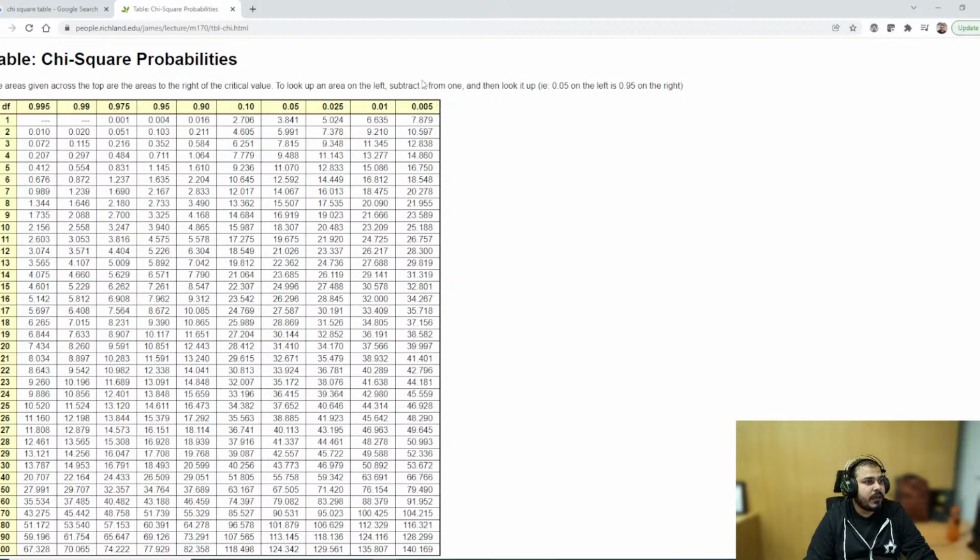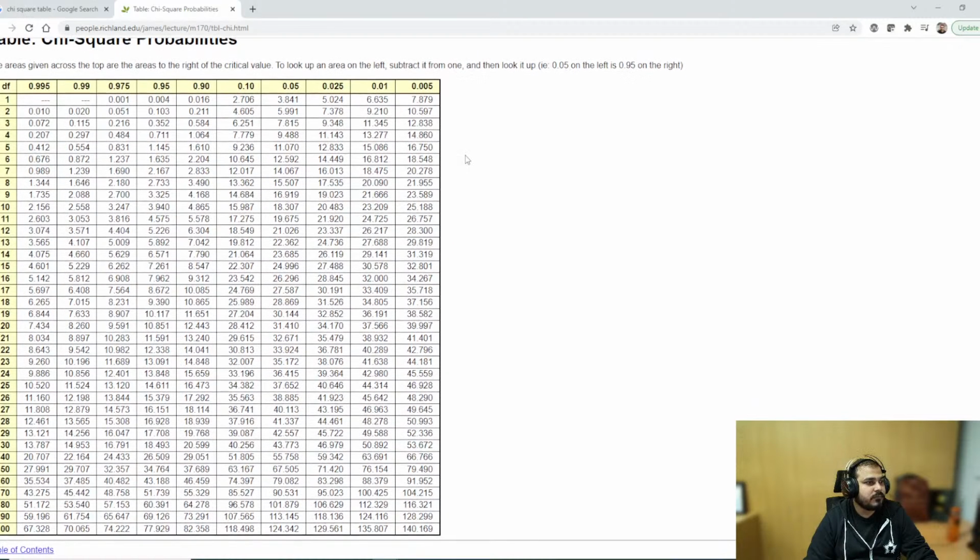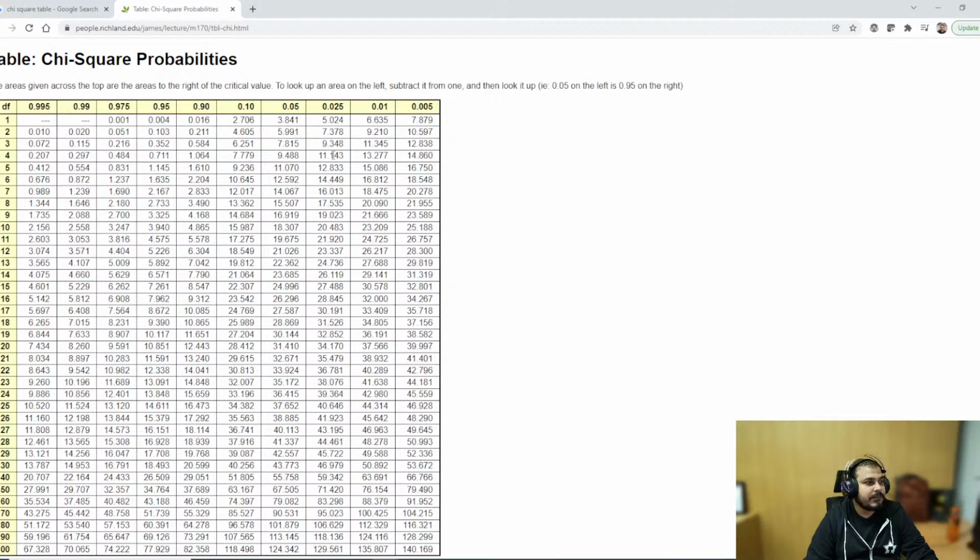Look upon an area on the left, subtract it from the 1. Point 0.05. See, 0.05 is here and degree of freedom is here. So this becomes 5.991. Here you can directly see this. It is 5.991.